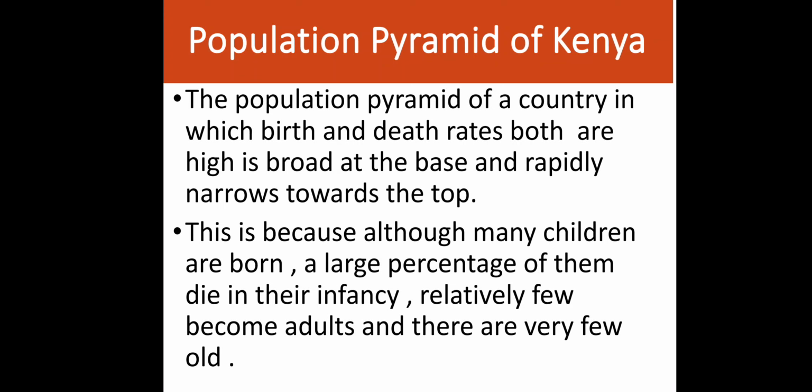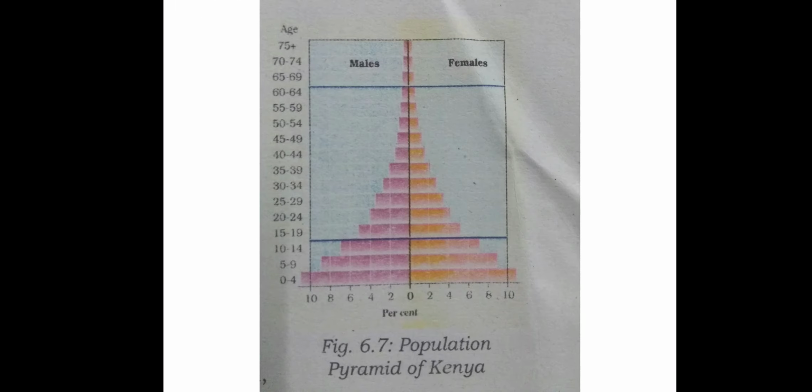The population pyramid of a country in which birth and death rates are both high is broad at the base and rapidly narrows towards the top. This is because although many children are born, a large percentage of them die in their infancy, when they are below 1 year. Relatively few become adults and there are very few old people. In this pyramid you can see that on the y-axis we have age groups, and on the x-axis we have the number of males and females. 0 is in the center. From 0 you check males and females in the graph.